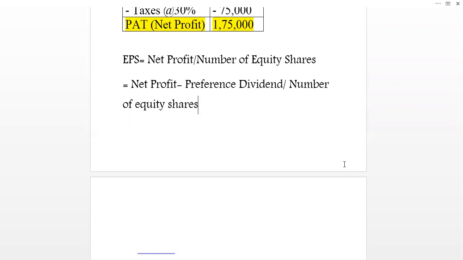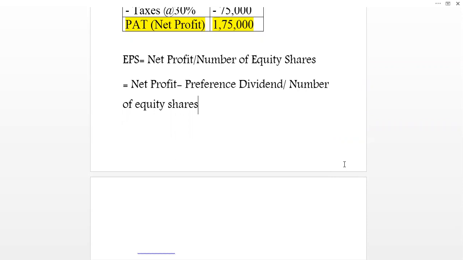In case the company has both preference shareholders as well as equity shareholders, the preference shareholders get preferential rights, and the fixed percentage of dividend on the preference capital will be paid to them first, and then the remaining amount will be divided by the number of equity shares, and that's how we get the amount of earning per share.